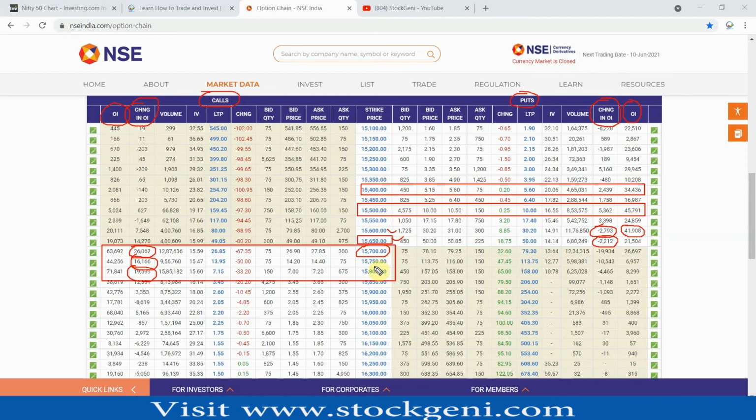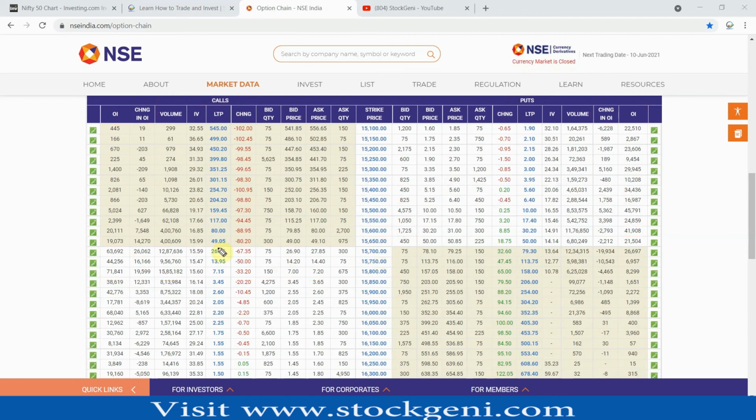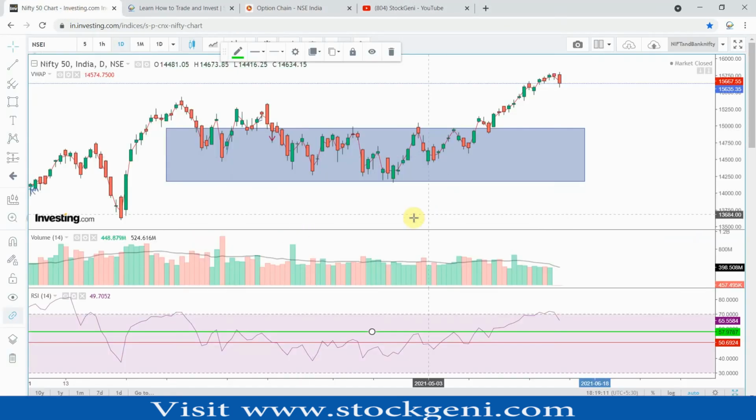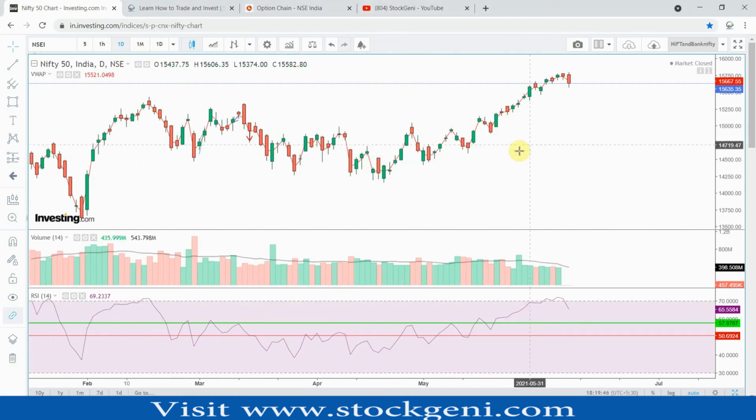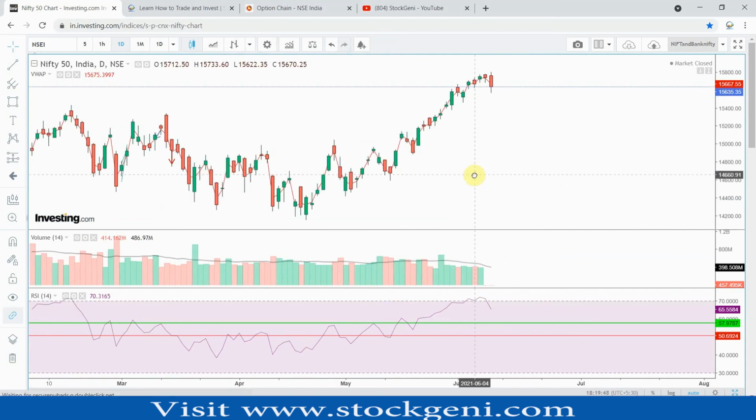Why am I saying so? Because there is one more thing I will share with you. Let me go to the chart from here, and I will show you what the chart says. I have already opened this chart, the Nifty chart. You can see it here, right? This is a daily chart, a daily time frame chart. So let's look at the chart first, and see what it says.